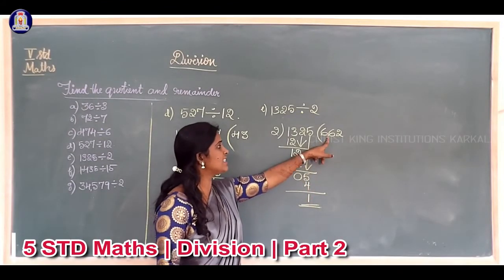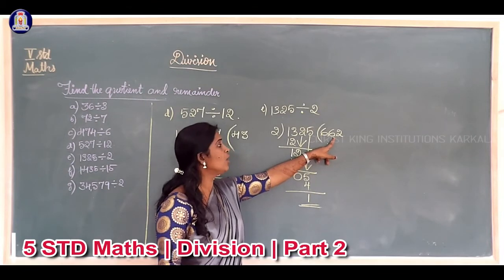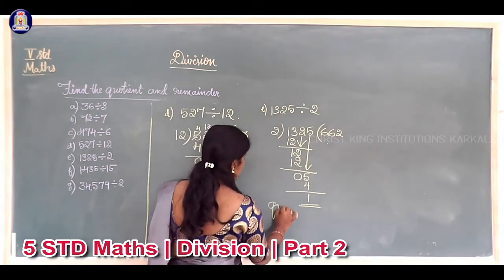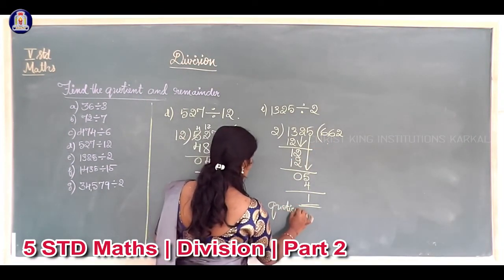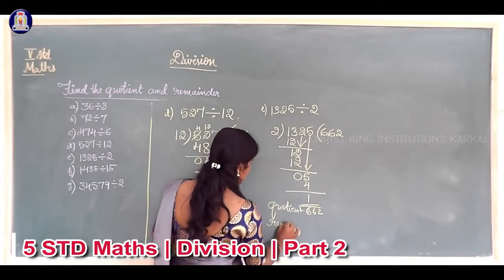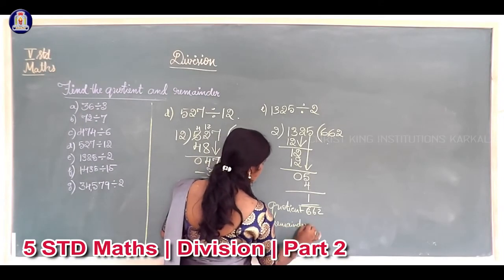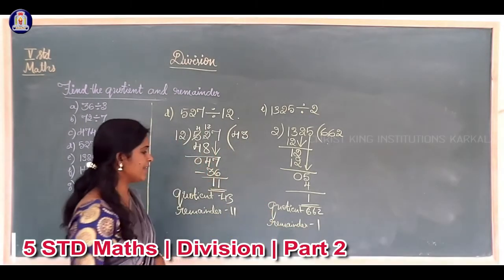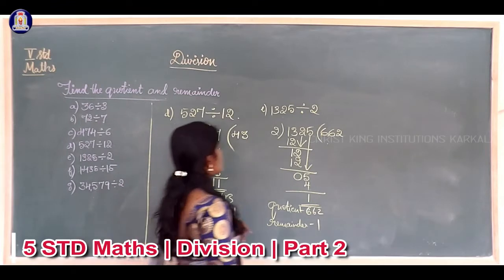So here 662 is the quotient, and the remainder is 1.